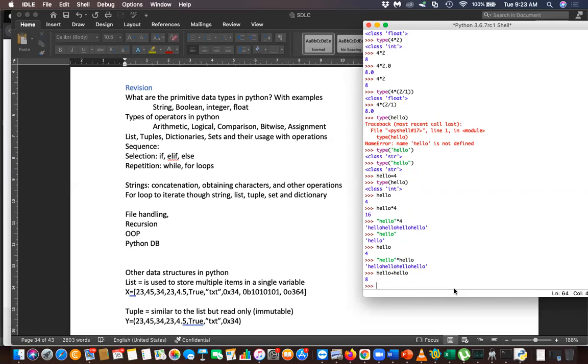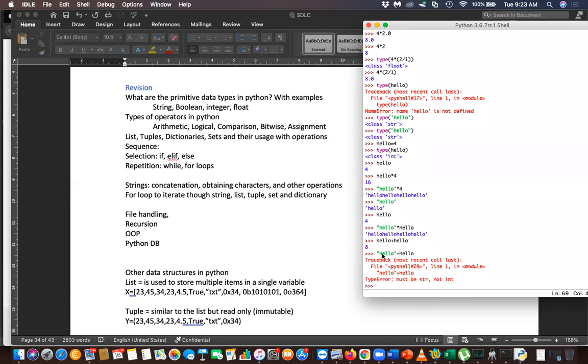So what about this one? Still I have not received the answer: hello plus hello. Yes, sir, the first hello is a string, the second hello is an integer, you will get an error, so you can't add. But if you add like this, hello plus you make it str and add, now what will happen? Both are strings. Now I have explicitly converted this integer hello to a string. Now what is the value?